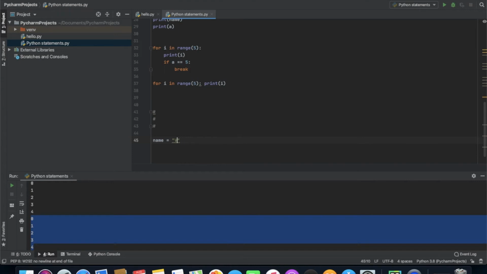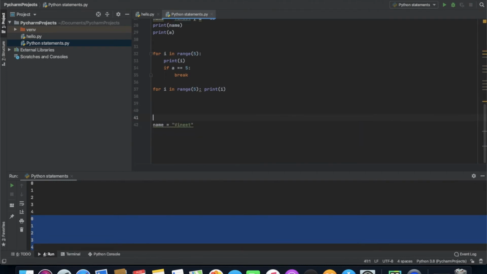So what I am trying to say is, suppose you have defined your name, Vineet, but you have defined it for some table implementation or some other kind of stuff, and you know why you have declared this variable, but now another programmer is reading your code. Now how will he understand what this variable name basically does? So for that we gonna define a comment by simply putting hash. We define name variable is just for explanation purpose.